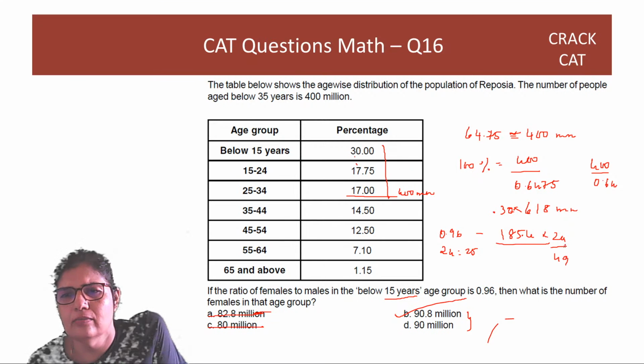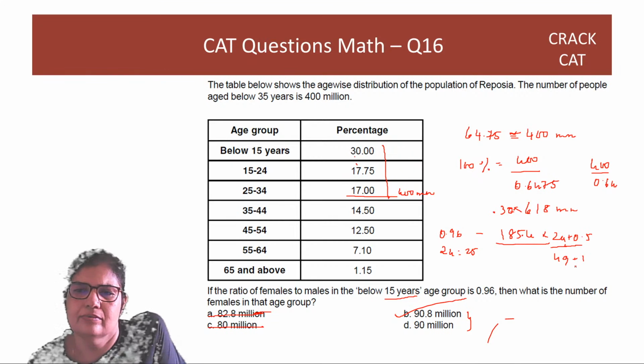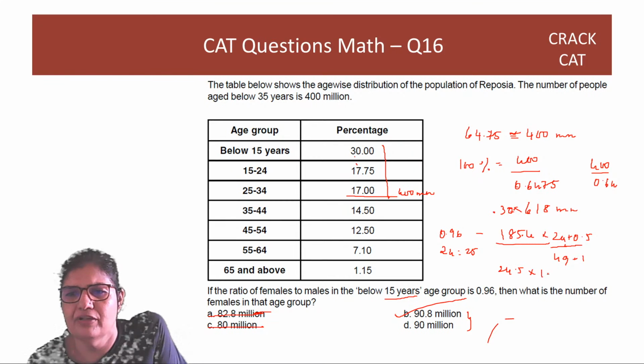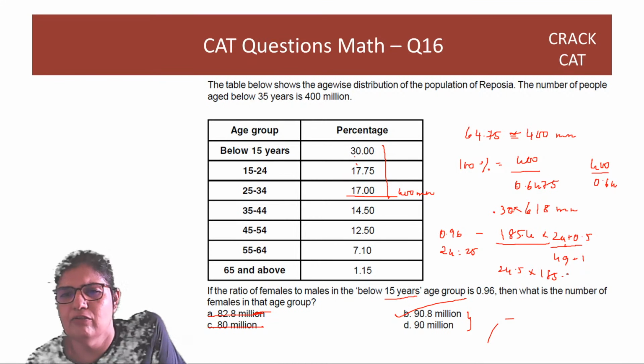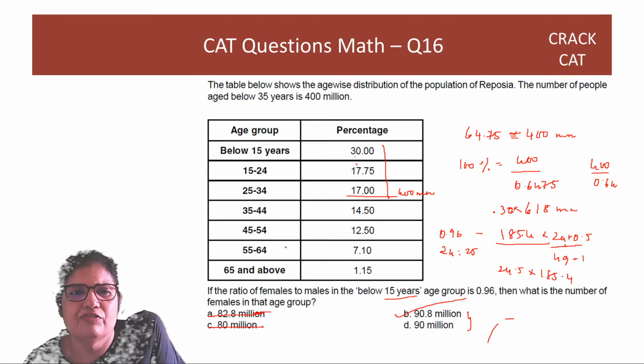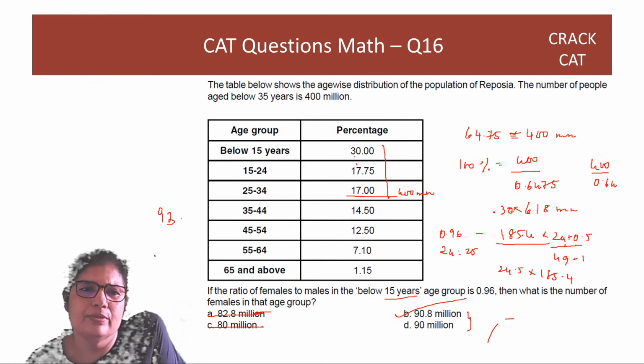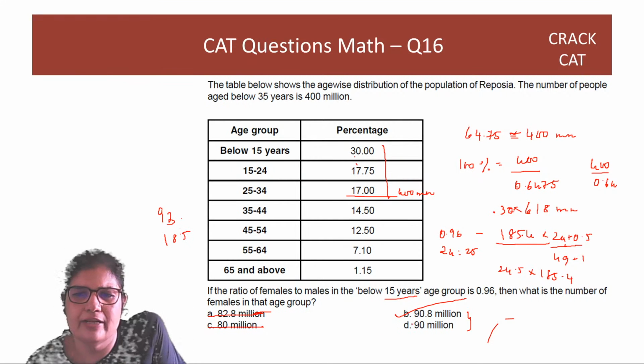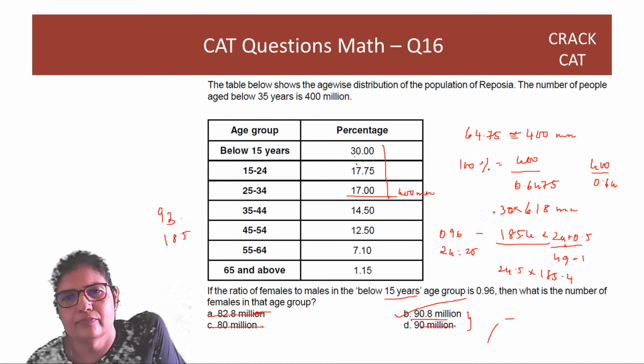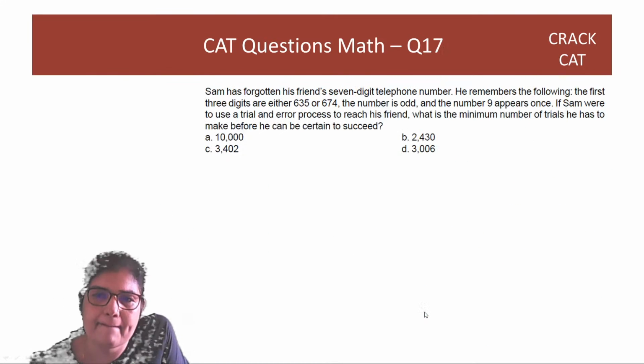Right? You can just do a 0.5 and a 1 year. So you have to find out 24.5% of 185 point, right? Or 49% of 185.4. So 50% is 92, 93 in fact, and 1% is around 18.5. So by doing this, you will reach 90.8 but not 90. Right? So the answer is option B.